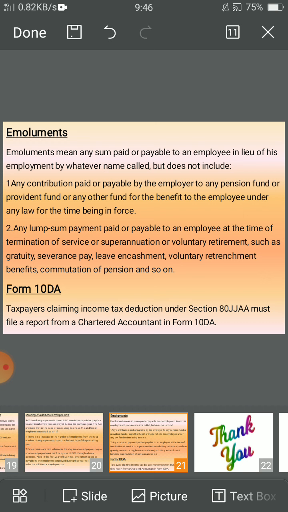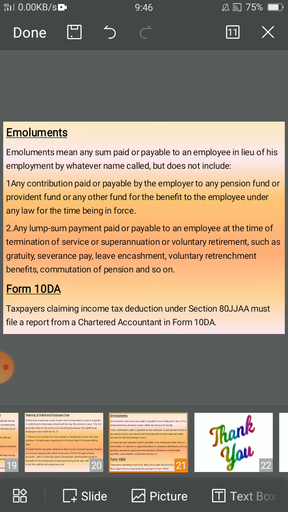It also does not include any lump sum payment paid or payable to an employee at the time of termination of service or superannuation or voluntary retirement, such as gratuity, severance pay, leave encashment, voluntary retrenchment benefits, commutation of pension, and so on.